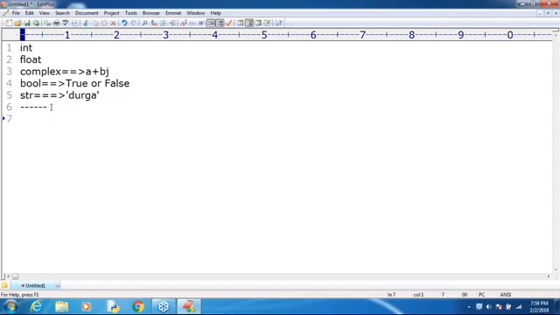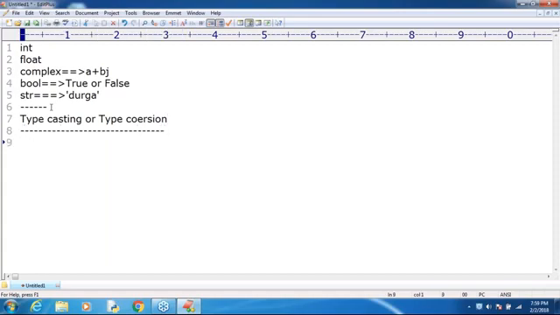Next, we can convert one type to another type. That process is by default considered type casting. That process is called typecasting or type coercion. Either coercion or casting, both are always the same.